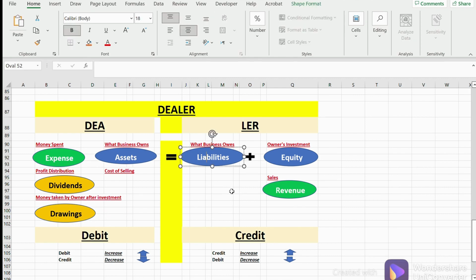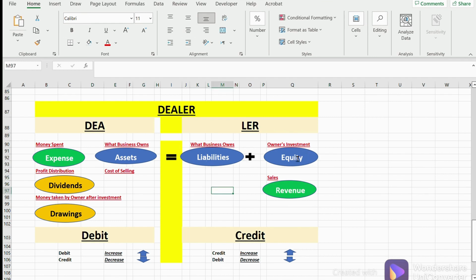Okay, the next one here on this side is liabilities. Liabilities is basically something which the business owes. So who could the business owe? The business could owe its suppliers, right? The business could also owe the taxman money, deferred tax. The business could also owe some sort of loans, right? And the business could owe any type of expenses which have been incurred but the business hasn't paid them yet.